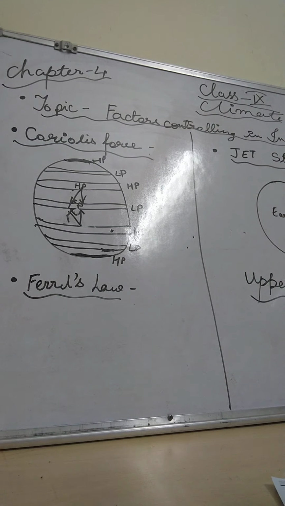The deflection of air was discovered by Ferrel. Ferrel is the person who discovered this. Due to the Coriolis force, air is deflected to the right hand side from high pressure to low pressure belt in the northern hemisphere, and to the left hand side in the southern hemisphere.